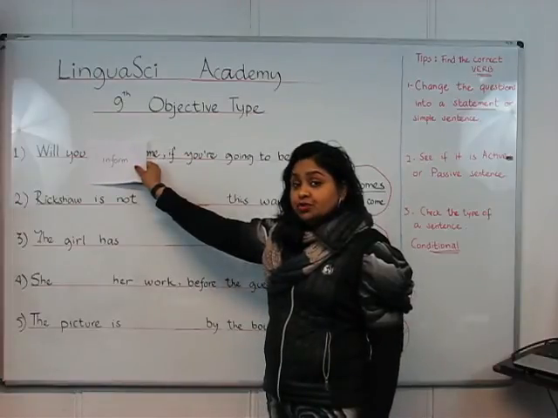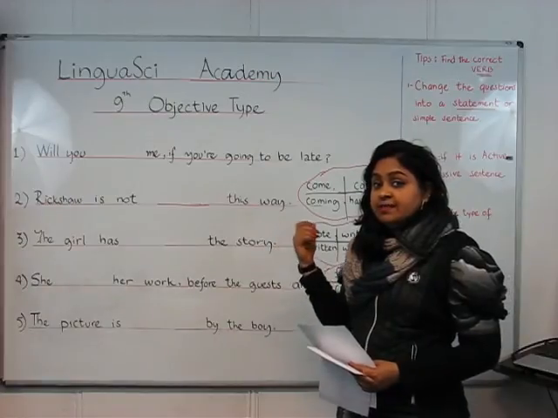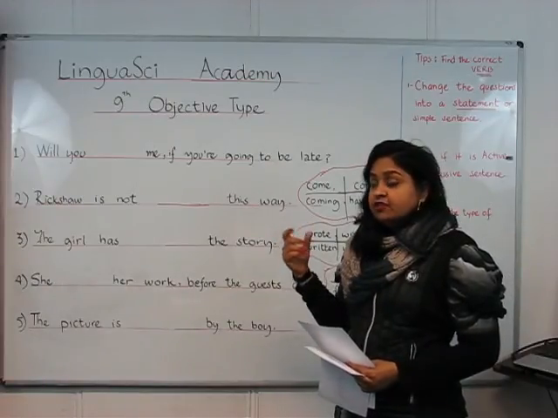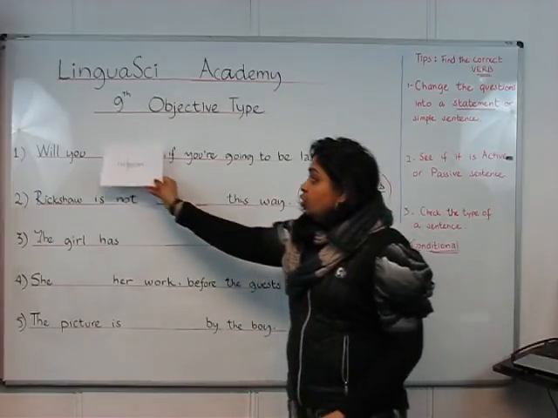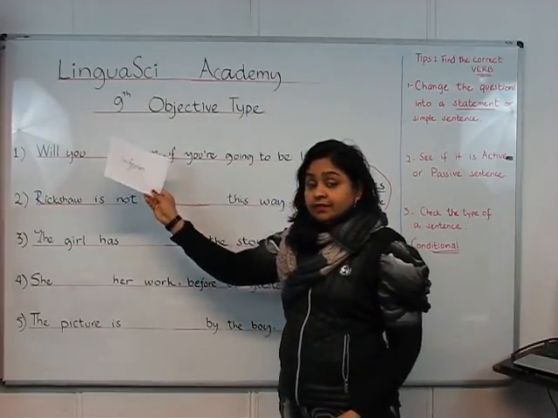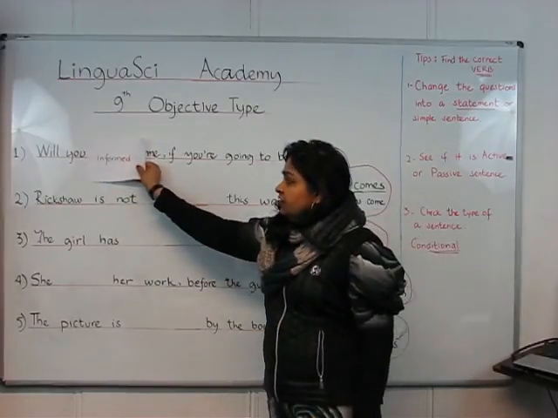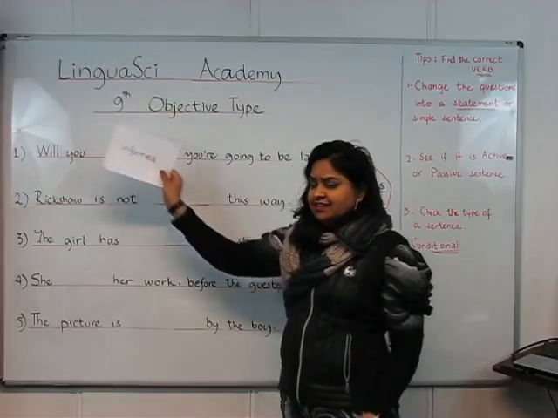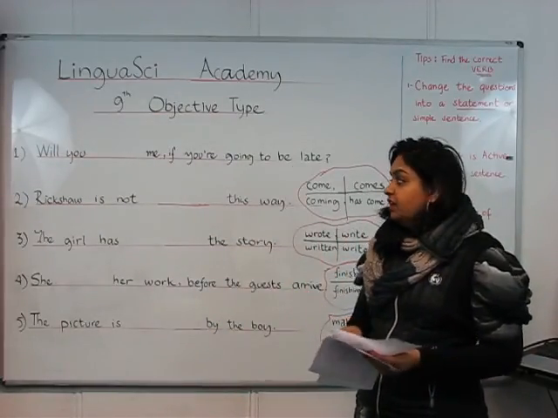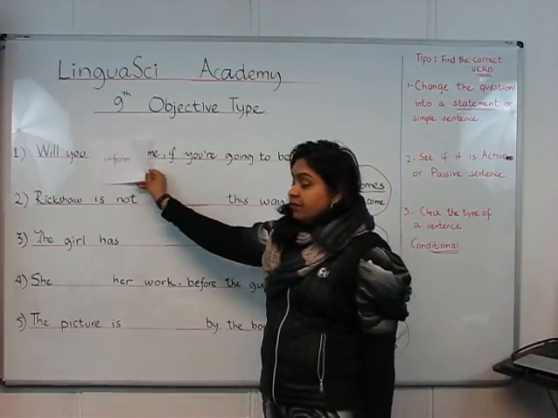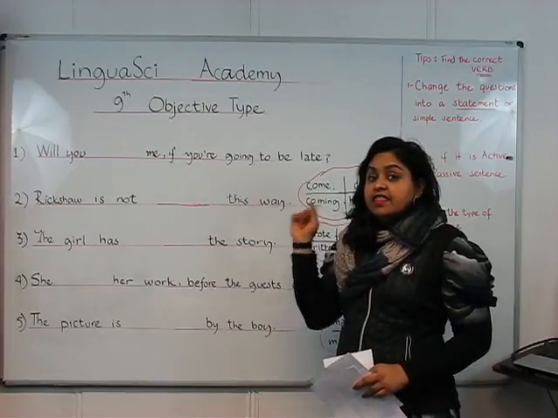Sometimes when I'm not sure, an easy technique is to change the question into a simple sentence or a statement. So rather than saying will you, I will say you will. So I'll say, you will inform me. That sounds better. Rather than, you will informed me. No, that doesn't sound correct. So this one is correct. You will inform me.